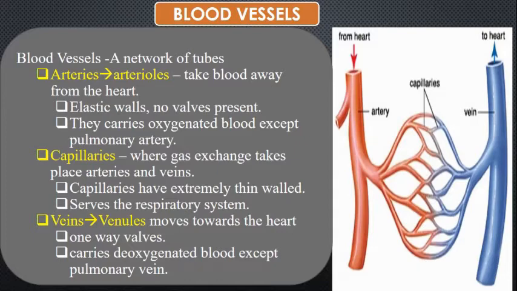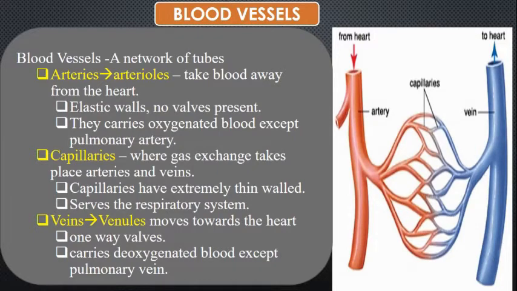The next blood vessel is the veins. These veins move the blood towards the heart, and they have one-way valves. One-way valves means it does not allow the flow of blood in both directions. It only allows the blood to flow in one direction.